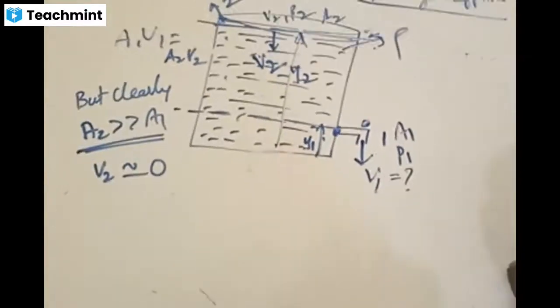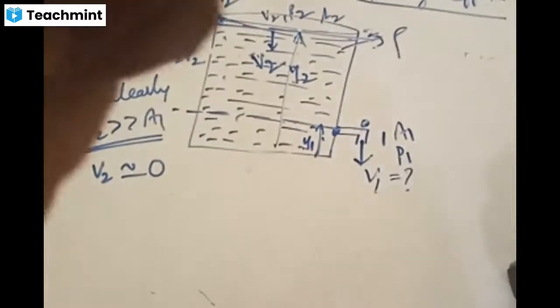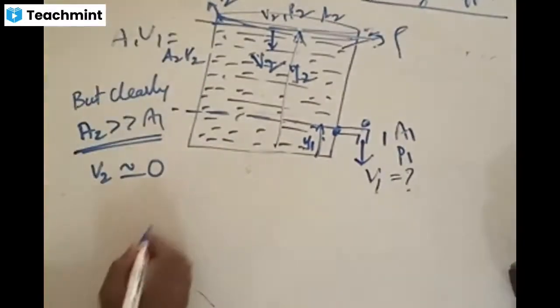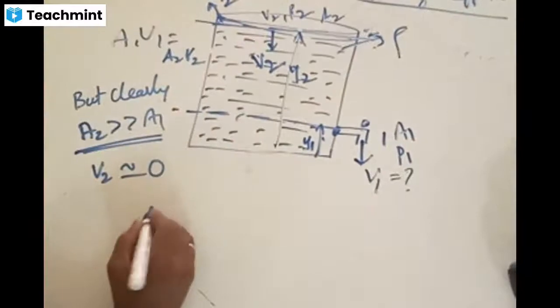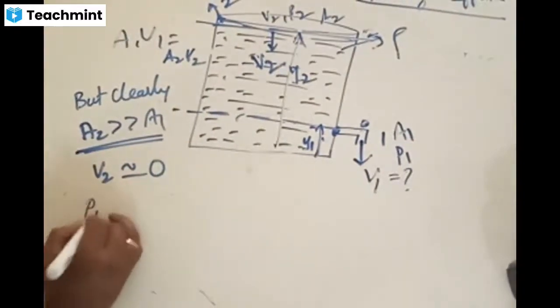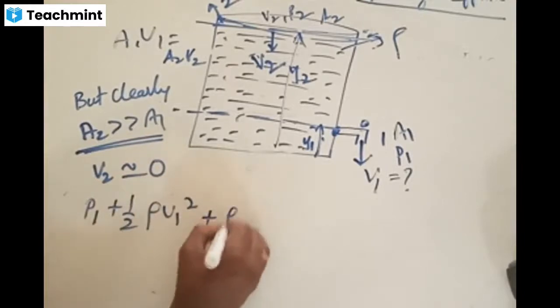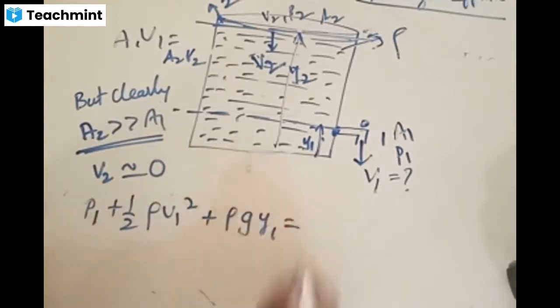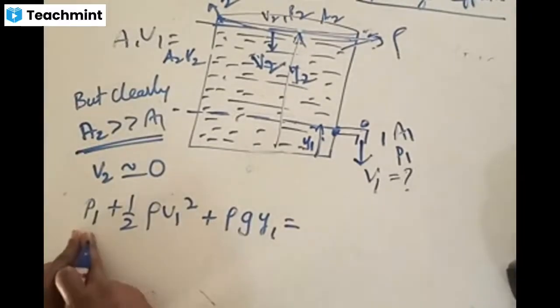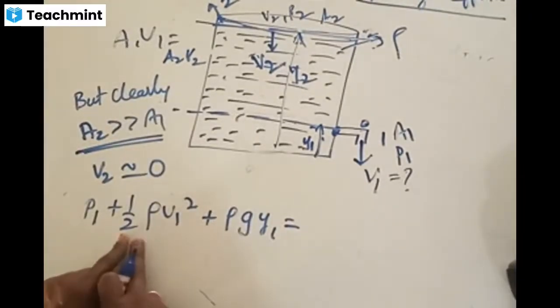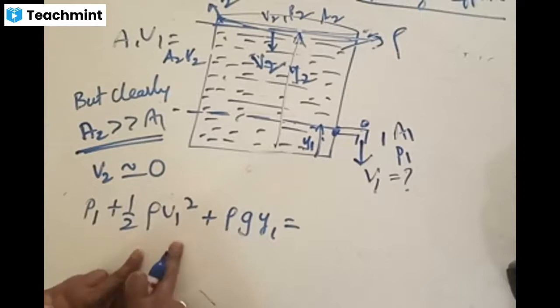Now, what do we say? We say that we are applying Bernoulli's theorem. Applying Bernoulli's theorem at two regions, can I say that P1 plus half rho V1 square plus rho G Y1 is equal to this? Because at region 1, these are the things we have: pressure is P1, velocity is V1, half rho V1 square.